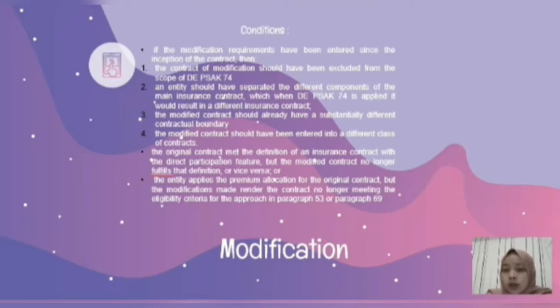So, if the conditions are met, the contract is modified in a way that would have significantly changed the accounting of the contract had the new terms always existed. As you can see, these are several conditions of modification that must be met if the entity wants to modify the contract.